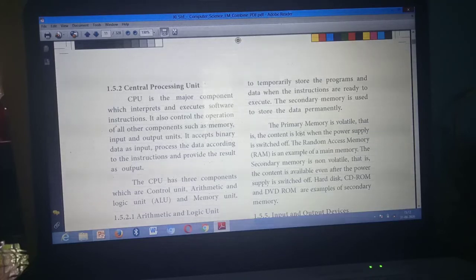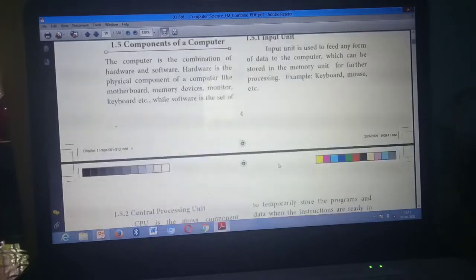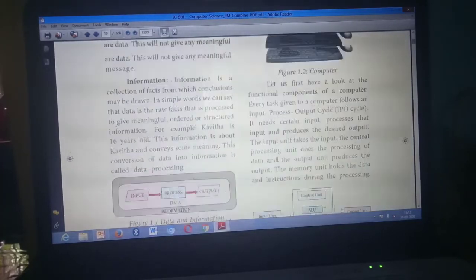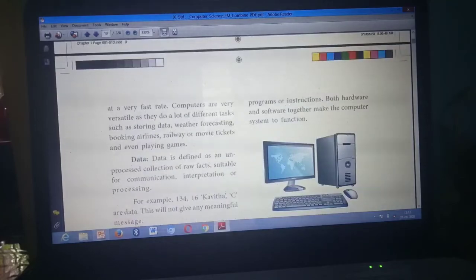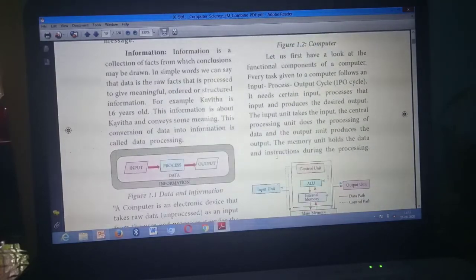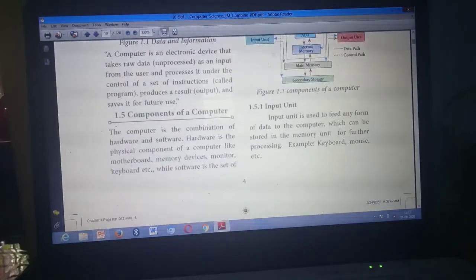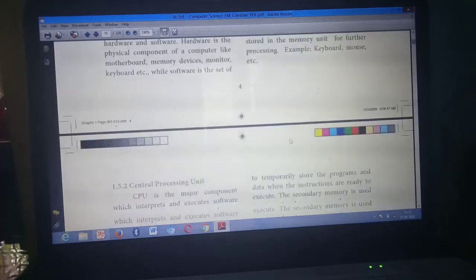Yes. Then next question: differentiate input unit and output unit. For input unit, take page number 4. Input unit is this one. Mark page number 4, input unit. Okay, have you marked? Then output unit, page number 5.